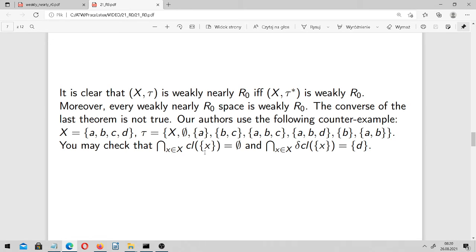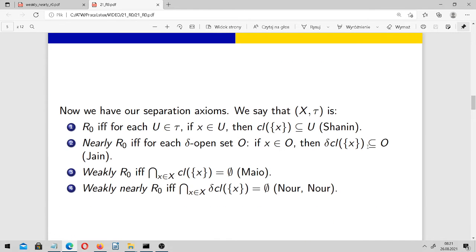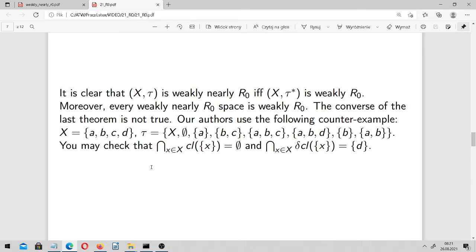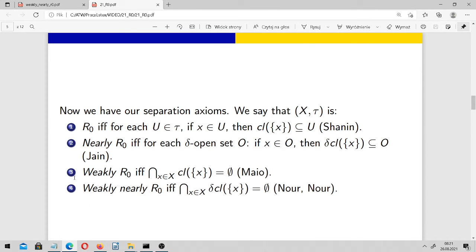And you may check that the intersection of the closures of all the singletons in the space is empty. But if we replace closures by delta closures, as it's here, then we obtain this singleton of d. And we remember that this was the definition of weakly nearly R0, and this was the definition of weakly R0.